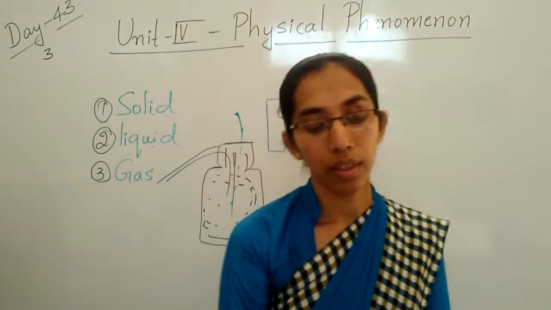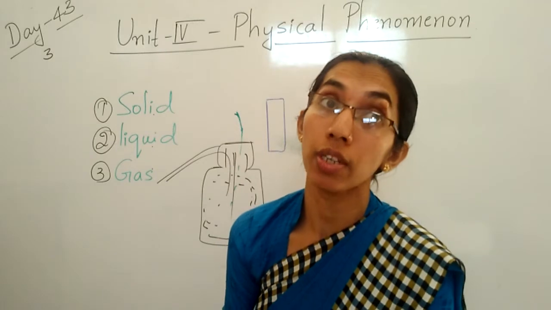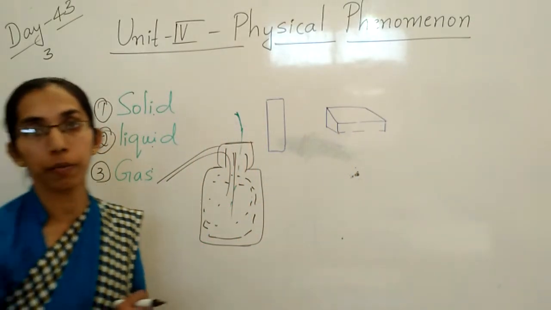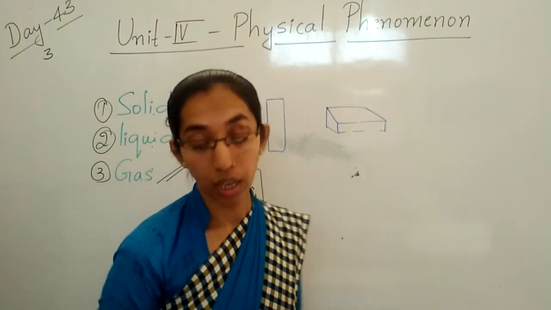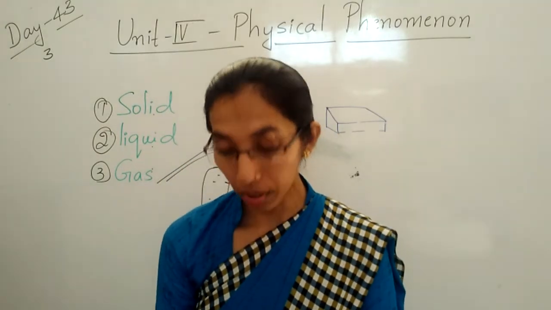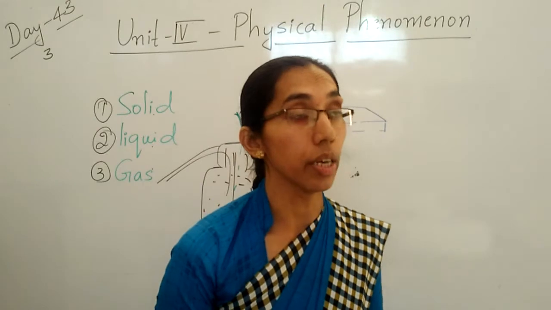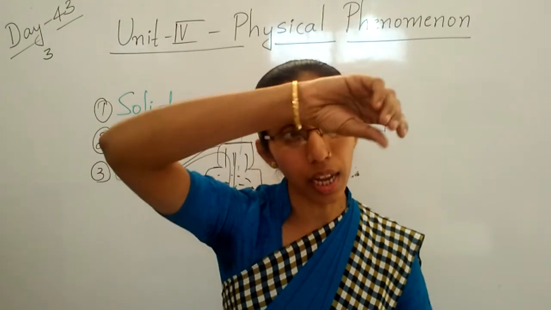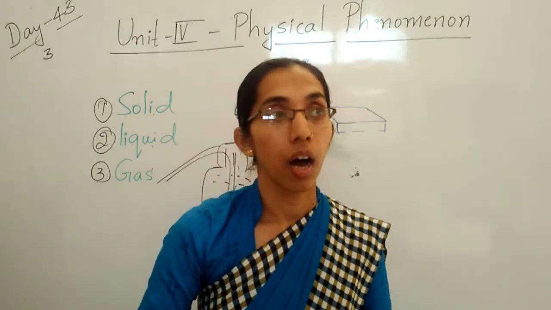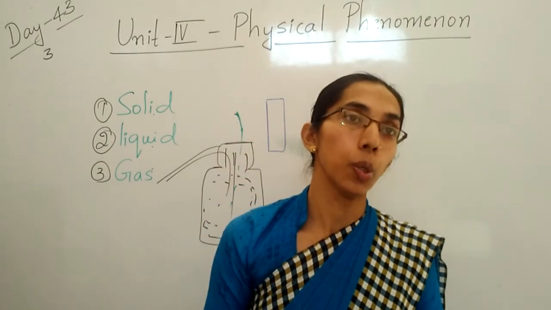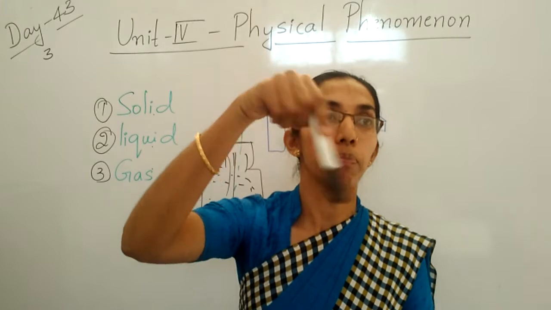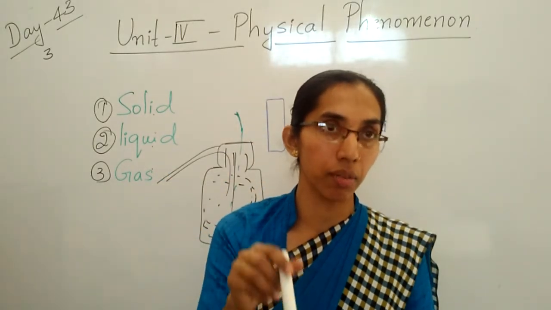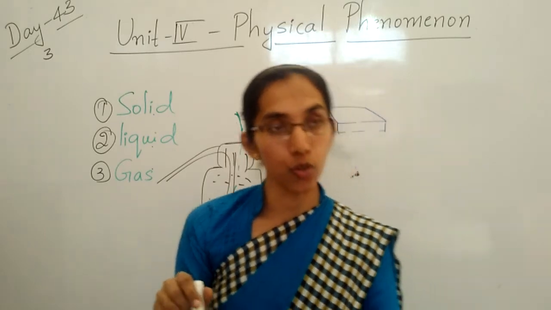Clear, children? Next we have solution and solubility. So what is a solution? If we mix sugar, salt and lemon juice in water, after mixing, what will you do? You will stir with the help of a spoon. By stirring, what will you get? Which juice is ready?